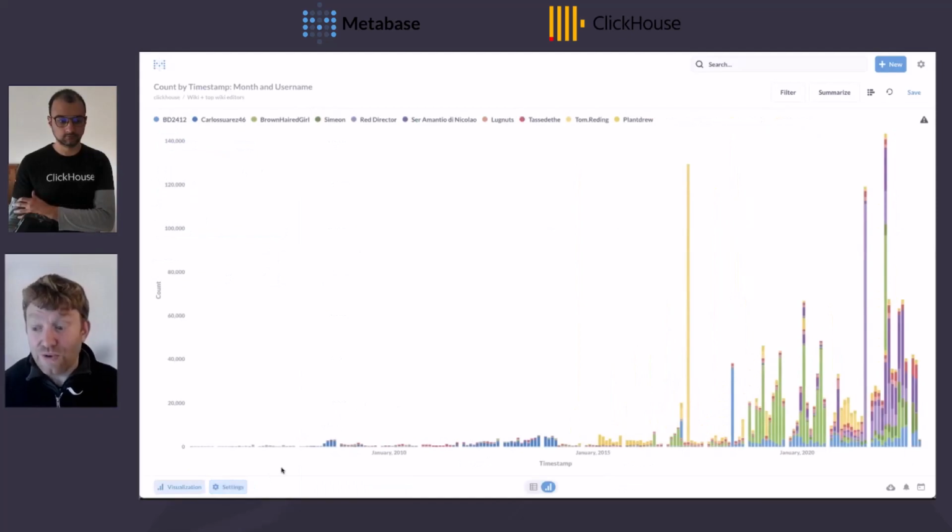So what we've shown here is it's actually quite simple to build a reasonably complex visualization with no SQL.